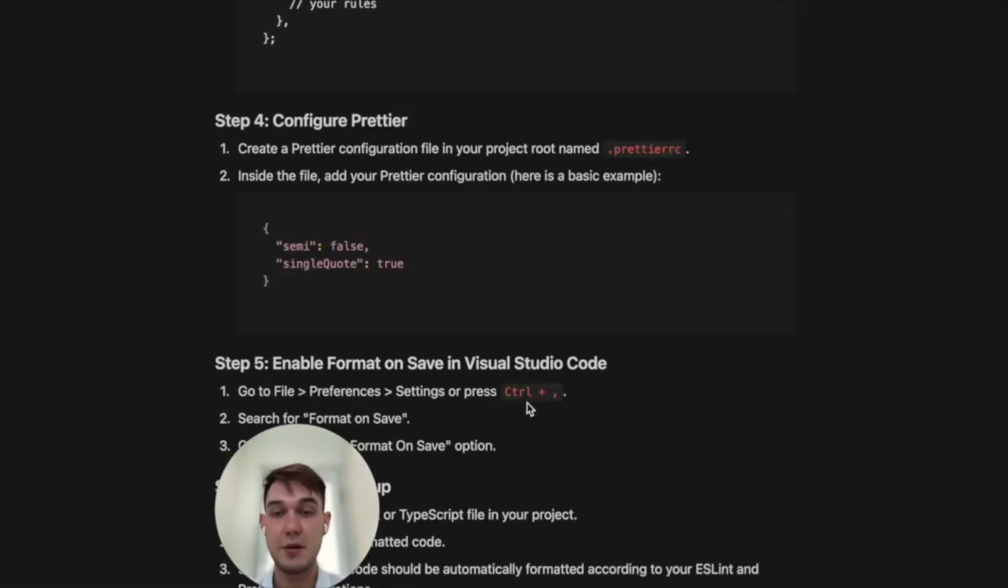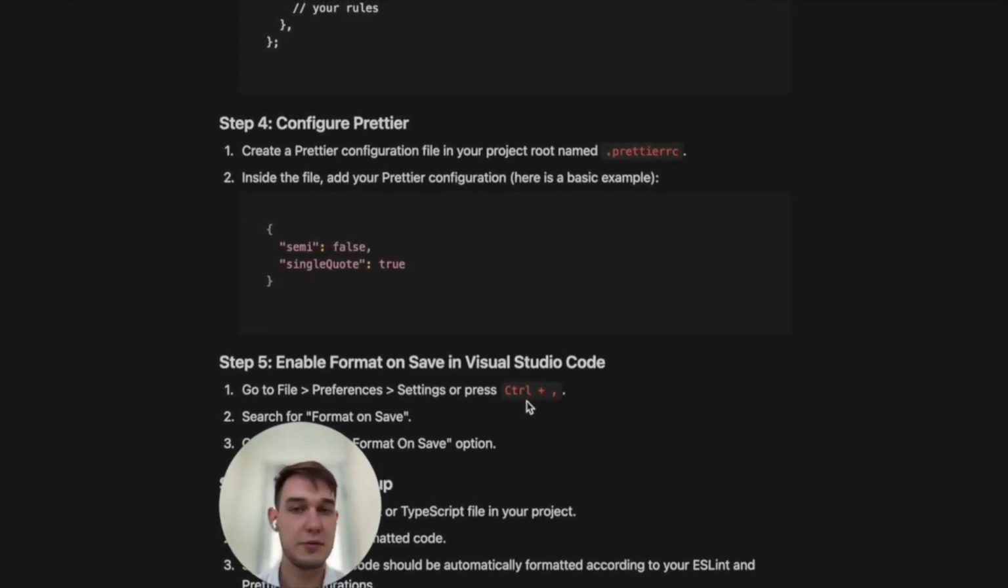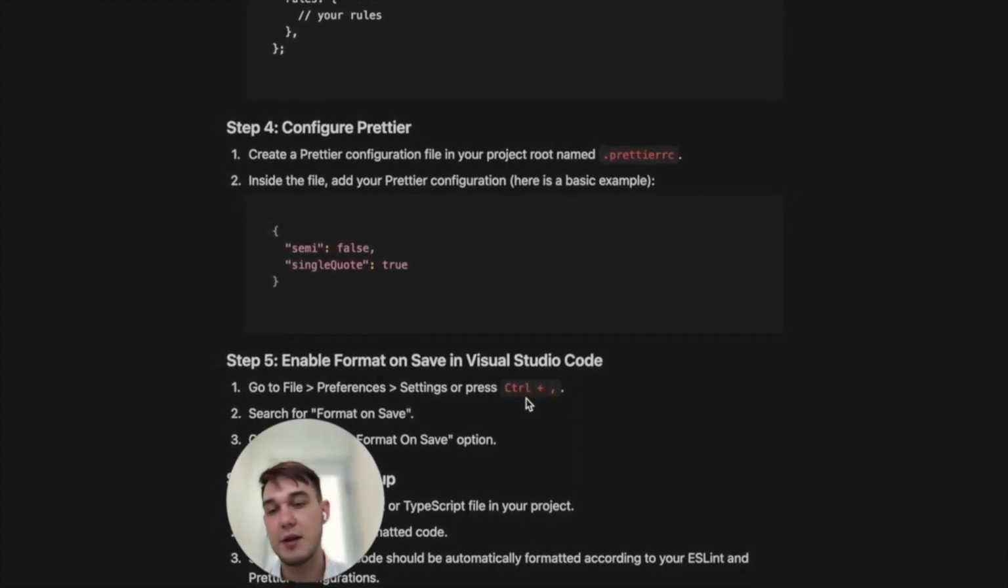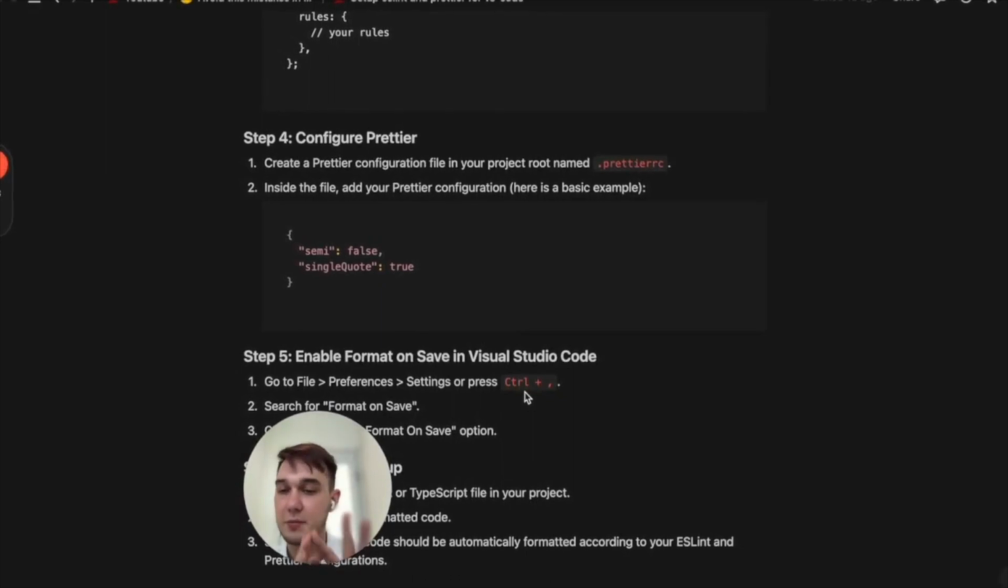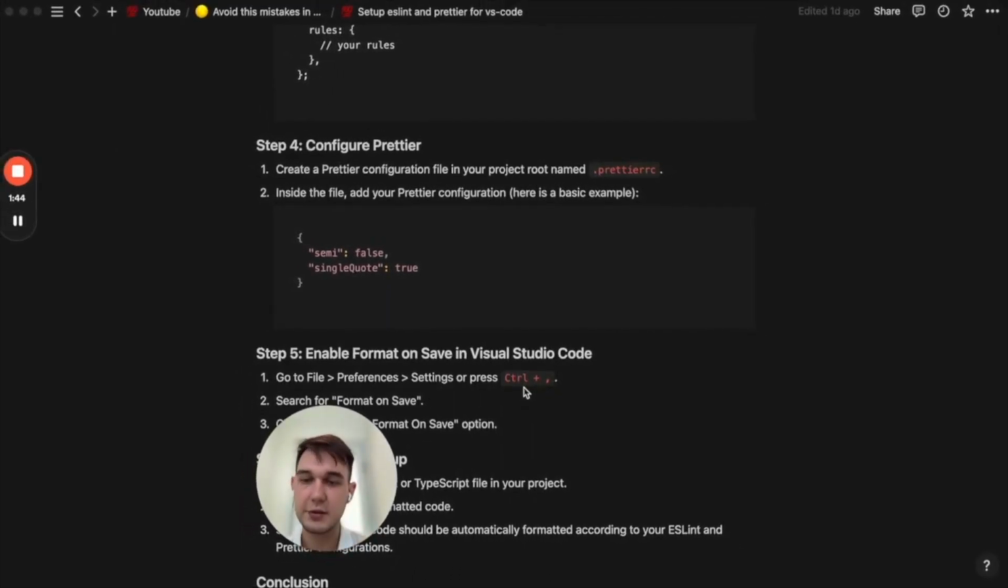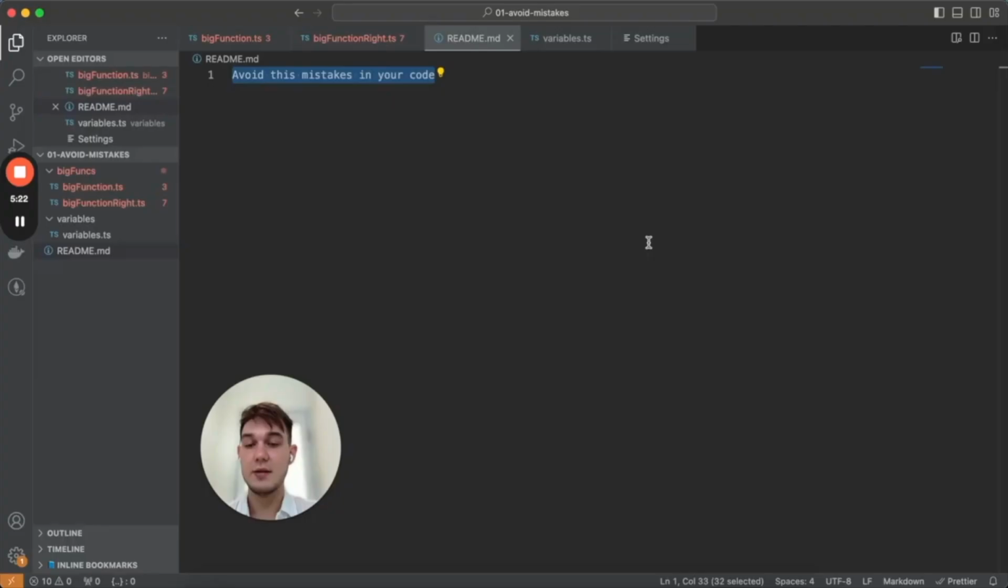For example, when you have a review of a pull request or whatever, you don't need to, okay, make here one more tab, space, whatever. All of that makes it prettier. Don't forget, use it.